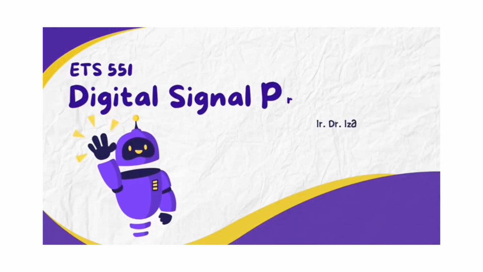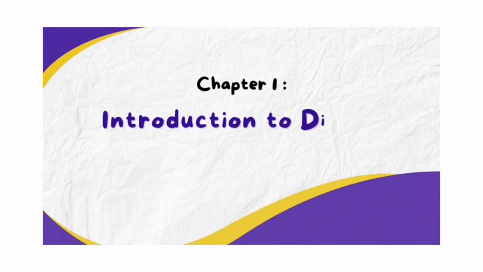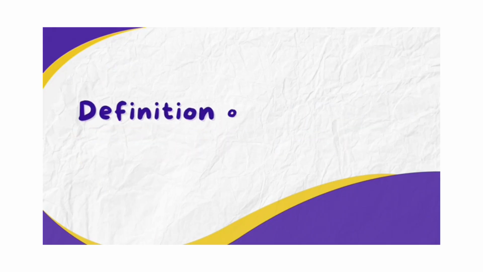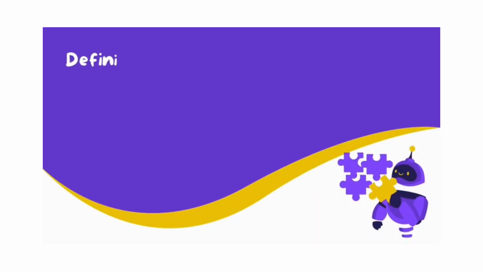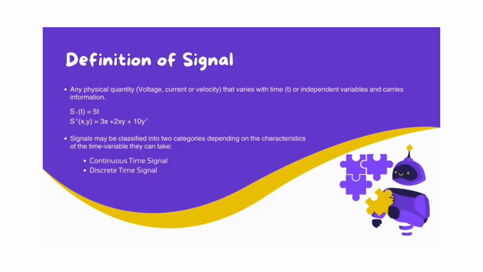ETS 551, Digital Signal Processing, Chapter 1, Introduction to Digital Signal Processing, Definition of Signal and System. Definition of signals: any physical quantity, voltage, current or velocity, that varies with time, t, or independent variables and carries information. For example, below, signals may be classified into two categories depending on the characteristics of the time variable they can take: continuous time signal, discrete time signal.